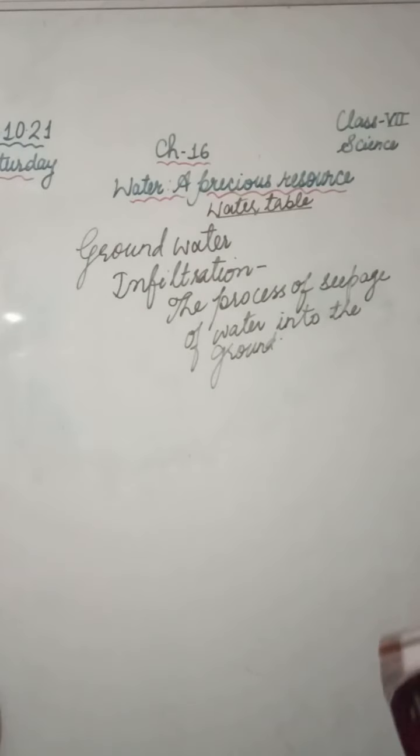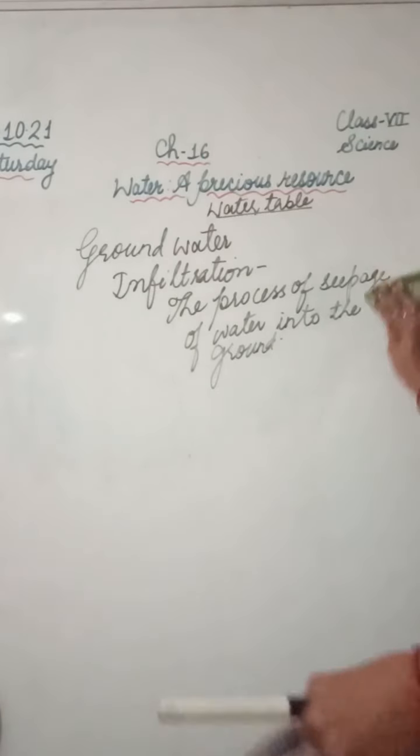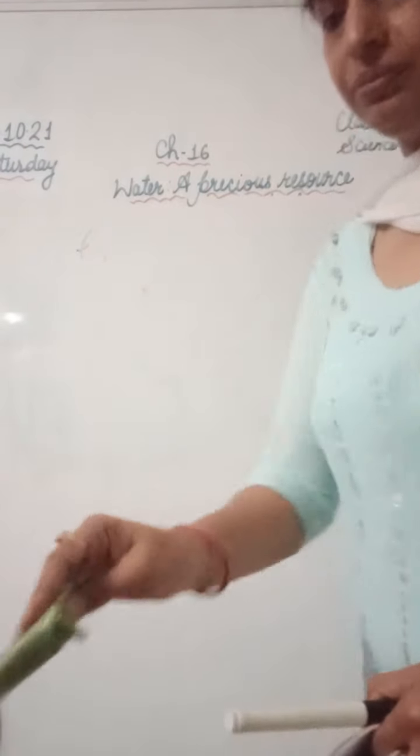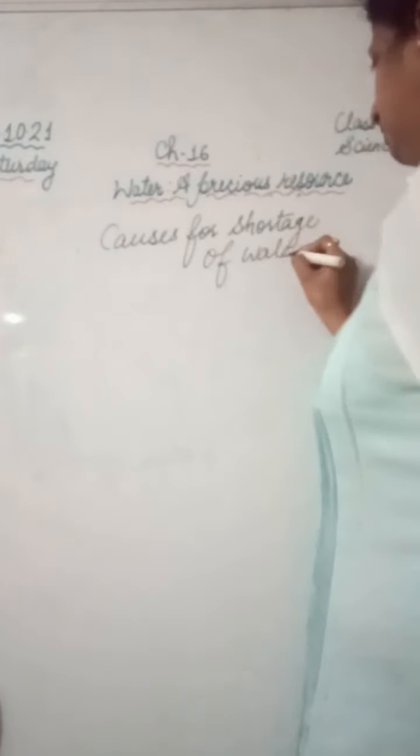Now let's discuss the causes for shortage of water. What are the reasons behind shortage of water?